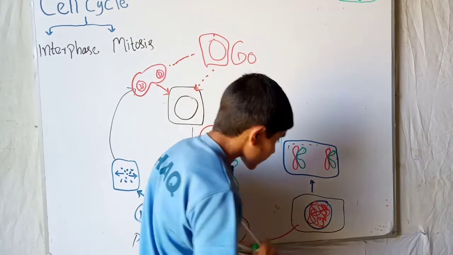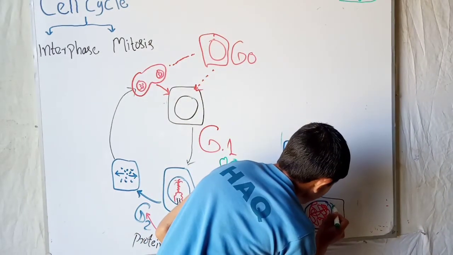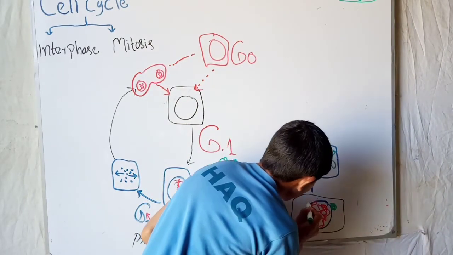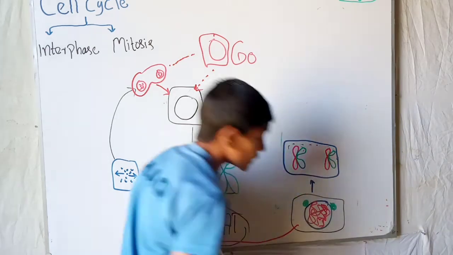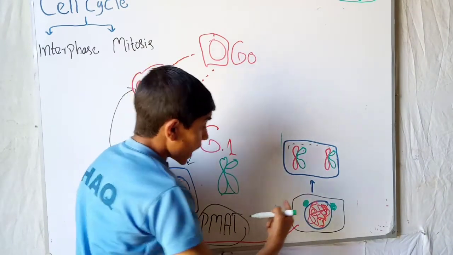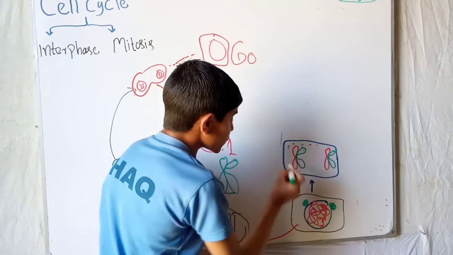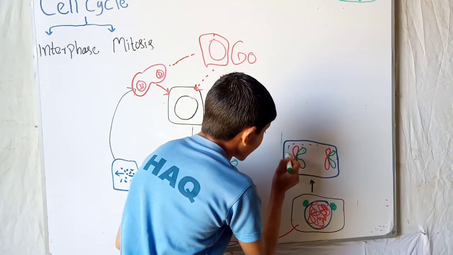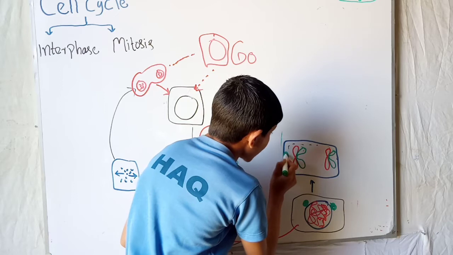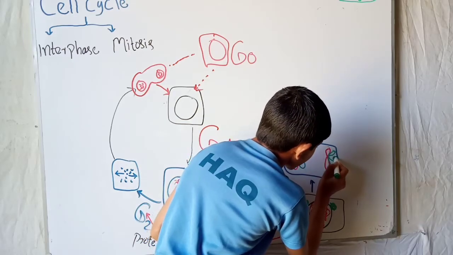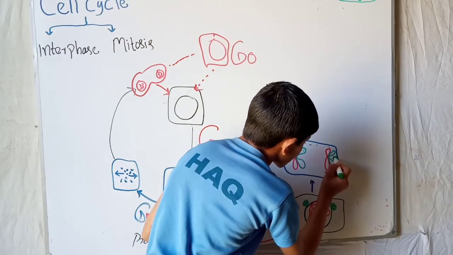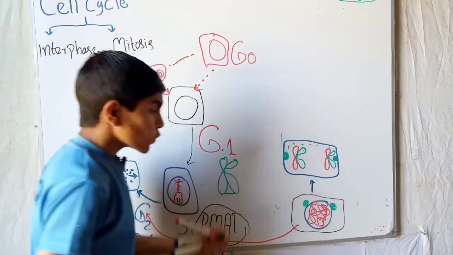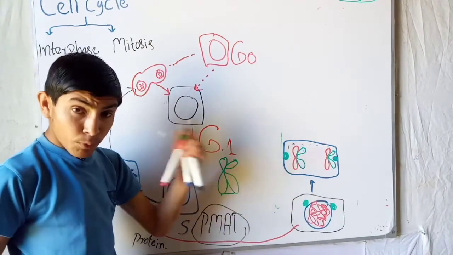And before, there was the centriole beside the nucleus. Now in the prophase, the centrioles move to different poles of the cell, there and there. So what occurs in the prophase?